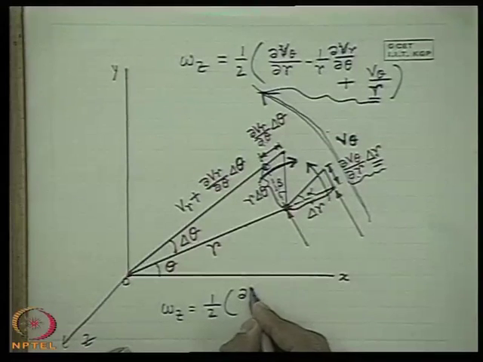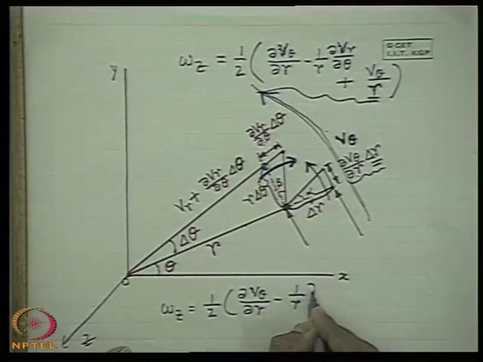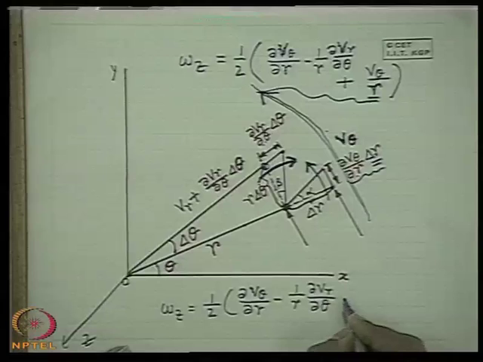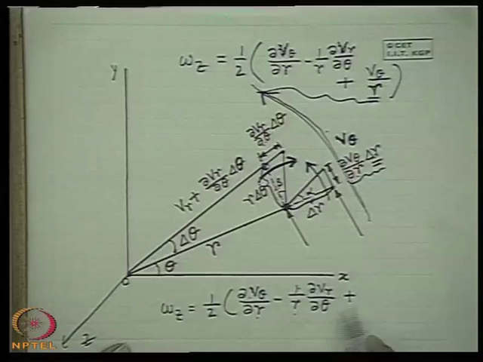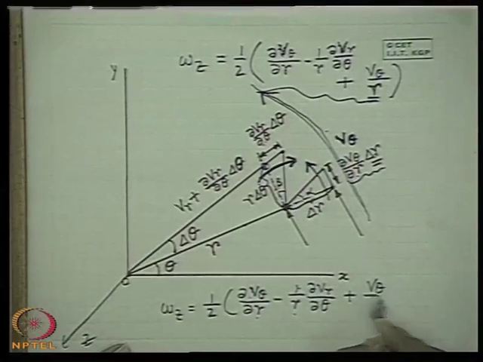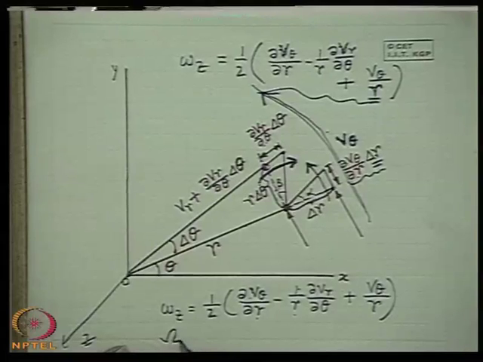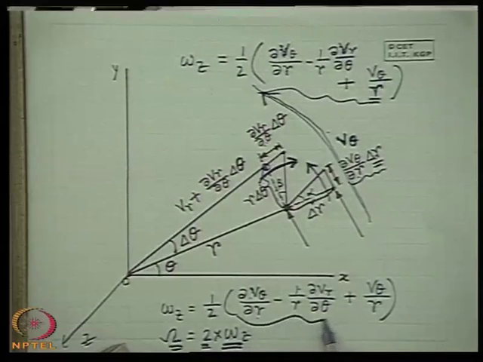the average of the angular velocity, the rotation, becomes del v theta del r, that cross differential. Just as we have seen del v del x minus del u del y in the case of a two-dimensional Cartesian coordinate system, here it is del v theta del r minus 1 by r del v r del theta, but only the additional term v theta by r is there. This is the rotation. And similarly, the vorticity is twice the rotation, as I have told. The vorticity is defined as twice the angular rotation, so this is equal to the vorticity.